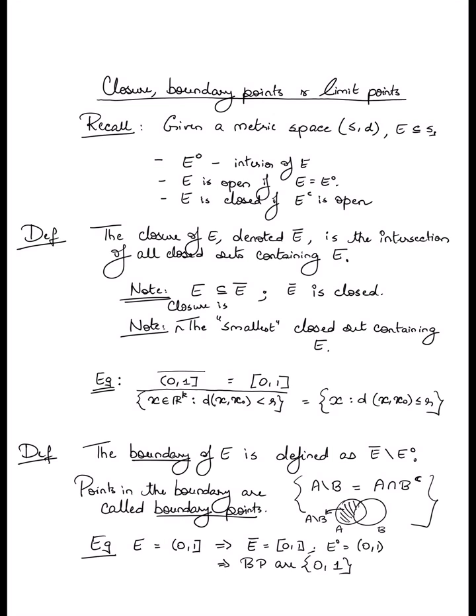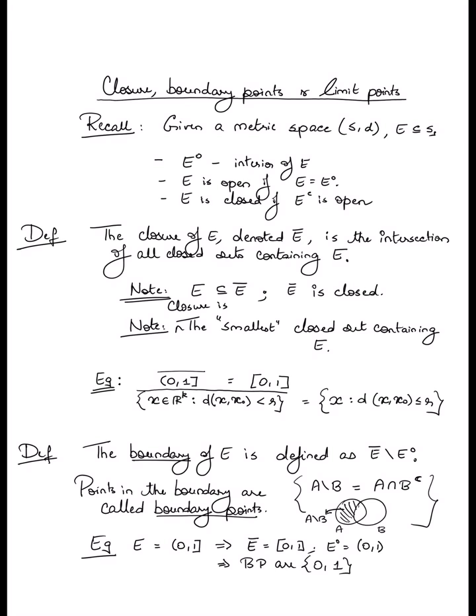Right, that intuitively lines up with our notion of a boundary, because these are in fact the points that are quote unquote on the boundary of the set, right? Yeah, so there are two boundary points. Another thing to note here is that one of the boundary points in this case belongs to the set E, namely 1, and one of the boundary points does not belong to the set, right? So the boundary can consist of points that are within the set E and can contain points which are not within the set E.